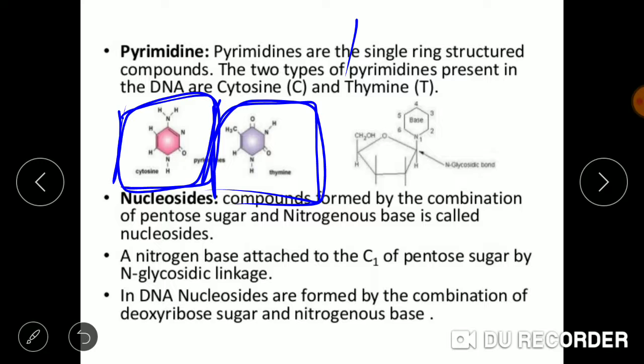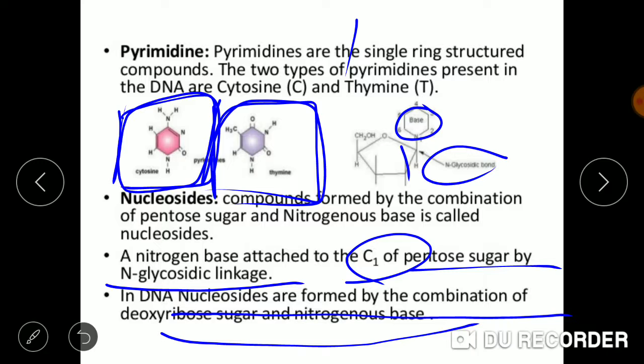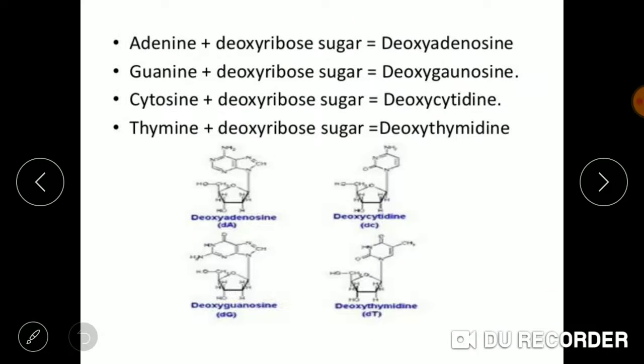The nitrogenous base is attached to the first carbon of pentose sugar by N-glycosidic linkage. This glycosidic bond is formed between the first carbon of the pentose sugar and the nitrogenous base. In DNA, the nucleosides are formed by the combination of deoxyribose sugar and nitrogenous base. And this is how these nucleosides are named.